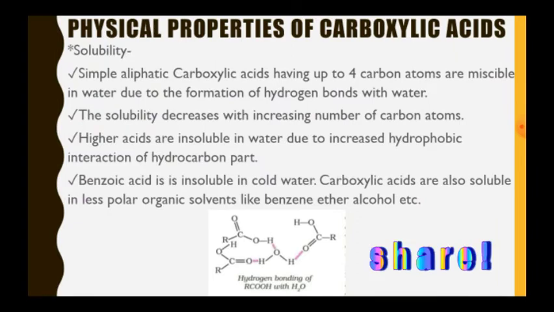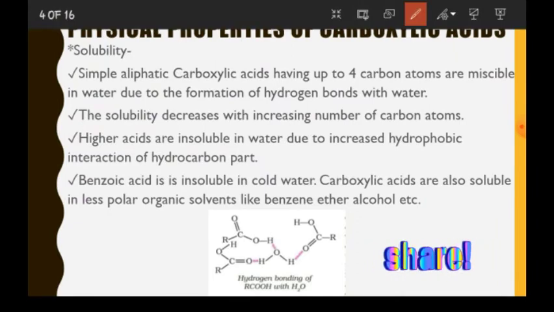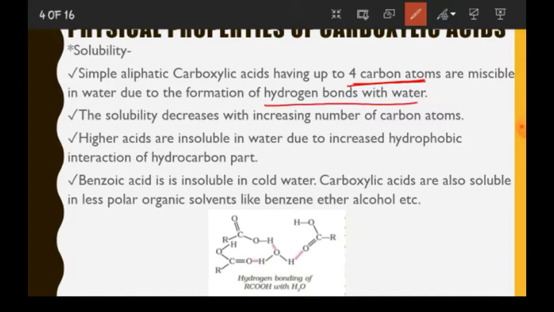Now, let us see the second property, which is solubility. Simple aliphatic carboxylic acids up to 4 carbon atoms are miscible in water due to formation of hydrogen bond with water. So the lower members, up to 4 carbon atoms, are completely miscible in water. The solubility decreases with increasing number of carbon atoms. This we have studied earlier also.